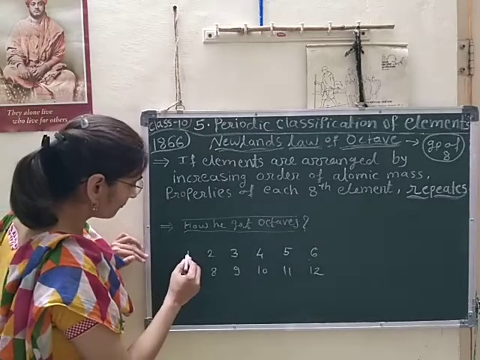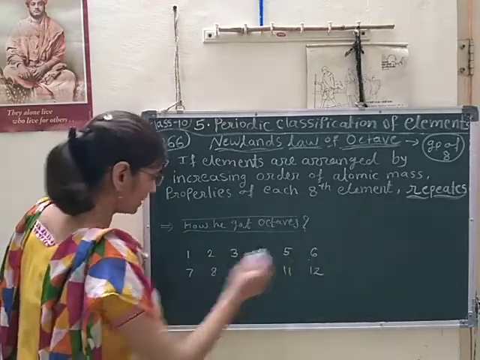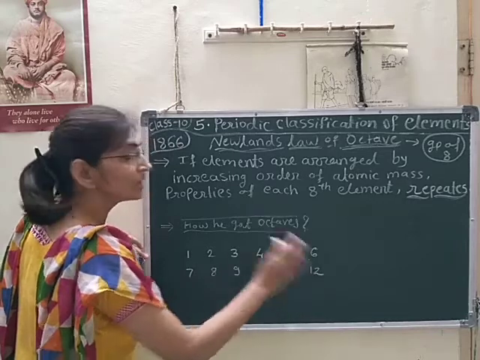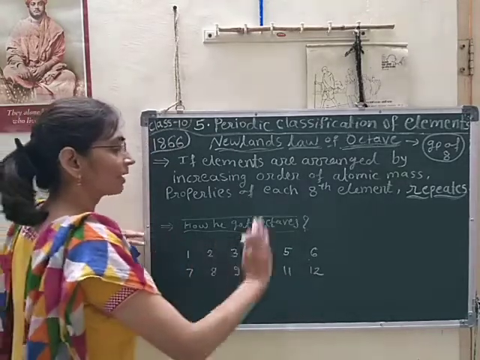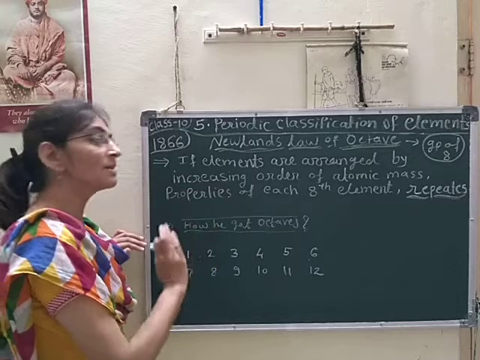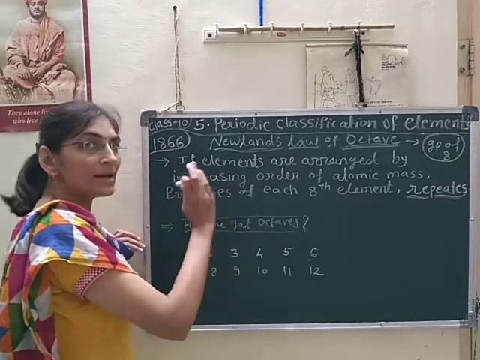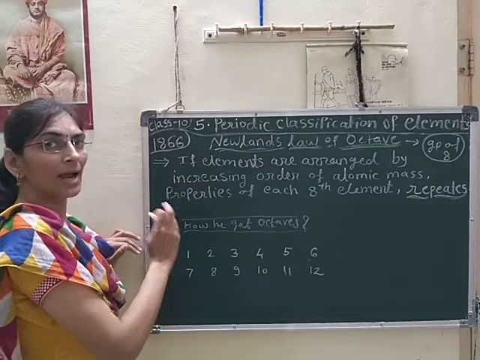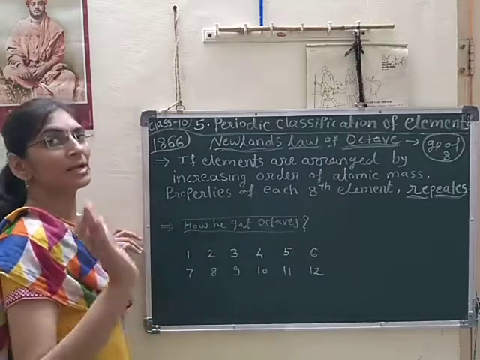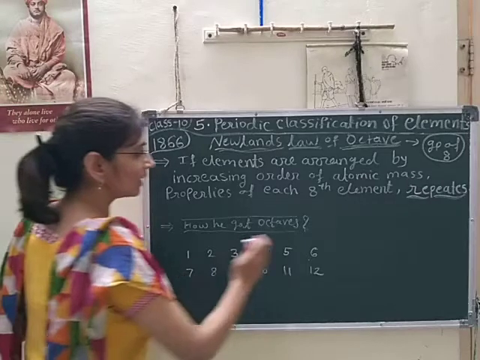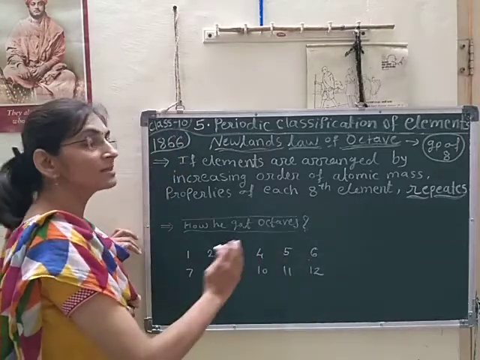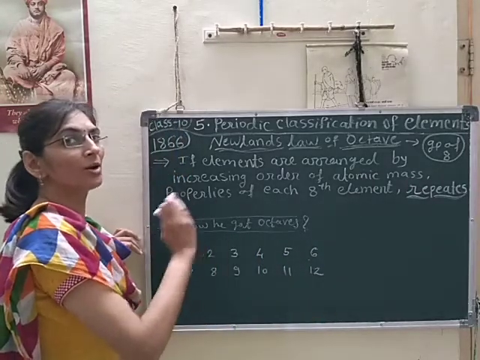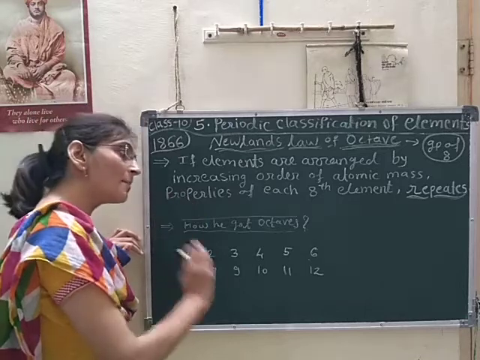So, it is 1, 2, 3, 4, 5, 6, 7, 8, 9, 10, 11, 12. Like that, according to increasing order of atomic mass, he arranged the elements present at that time. 56 elements were there, we know very well. So, he arranged all those 56 elements according to increasing order of atomic mass.